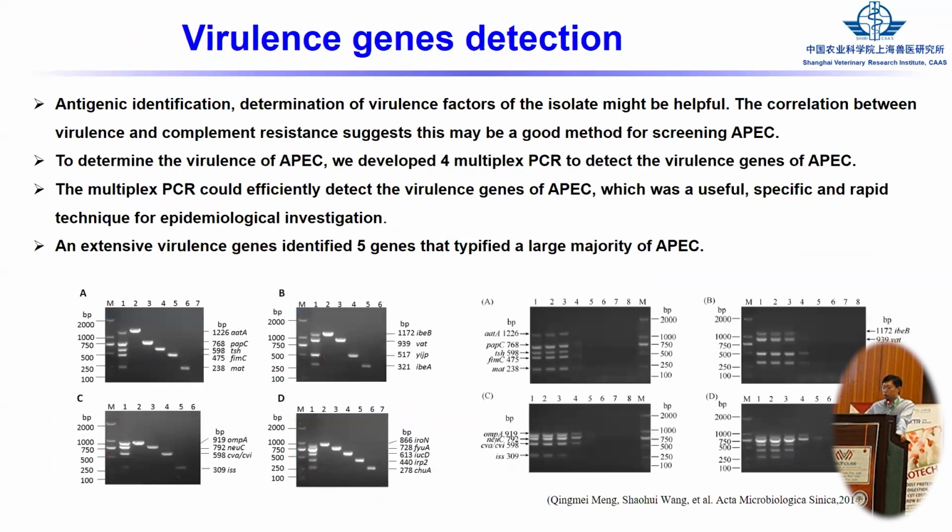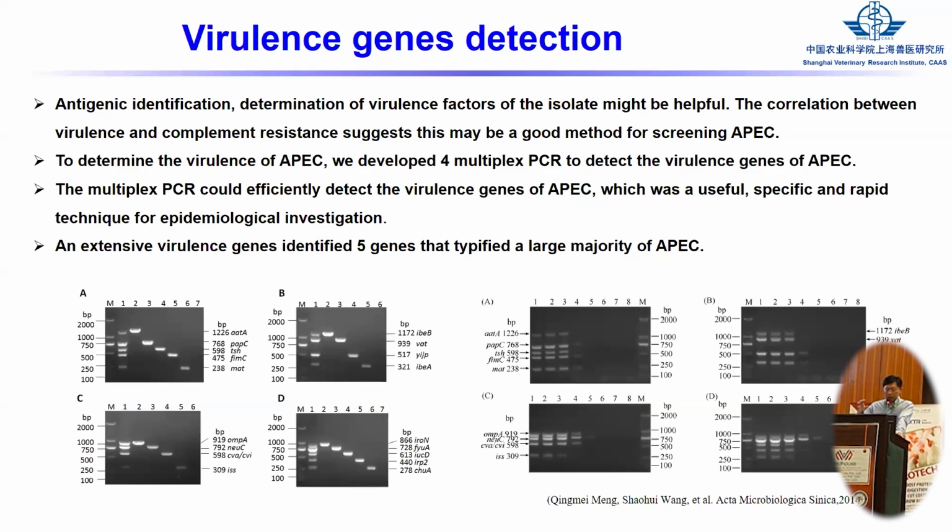For that, we developed a multiplex PCR to detect the virulence genes, and we show that if this E. coli harbors 5 different virulence genes, then this E. coli can be thought to be APEC. Otherwise, if the E. coli has just one virulence gene, this E. coli cannot cause the disease, and it should be a commensal E. coli.